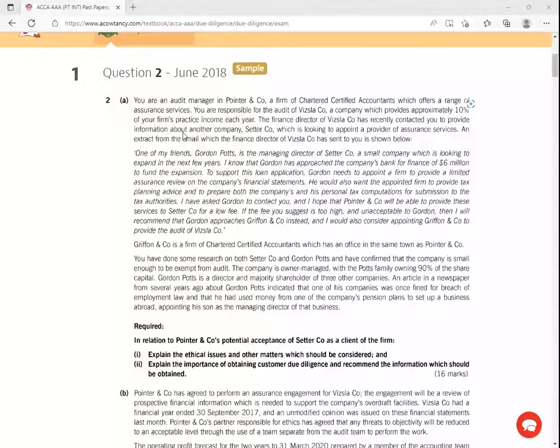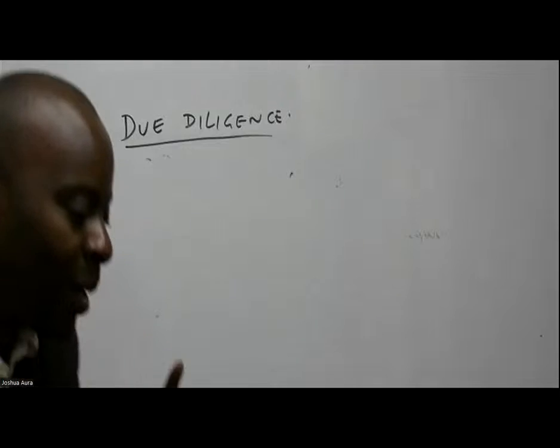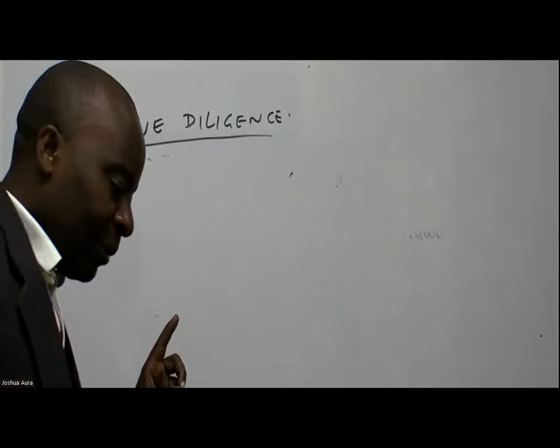So we start with the first one. We are told here, you are an audit manager. So you are a manager up there, so you need to reason like a manager, right? You are an audit manager in Pointer and Company, a firm of CPA, which offers a range of assurance services. You are responsible for the audit of this company, a company which provides approximately 10% of your firm's practice income each year. So straight away, ladies and gentlemen, I'm able to see a threat there. I'm able to see an ethical issue there. Which ethical issue am I able to see there?